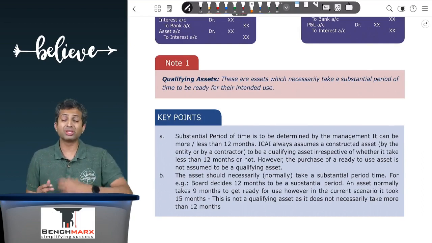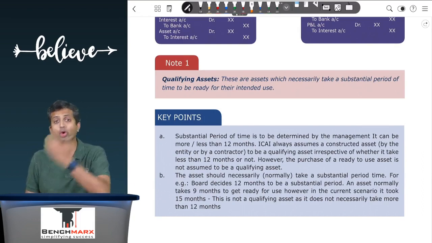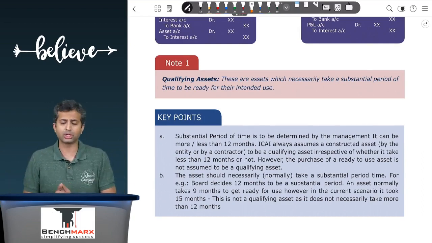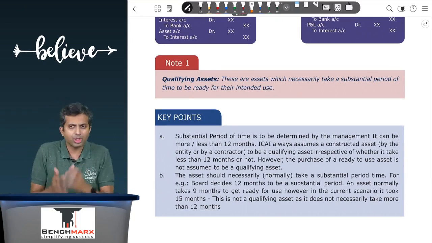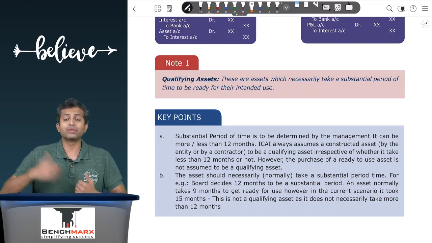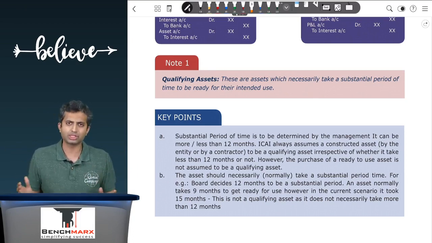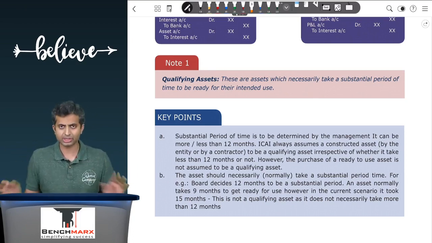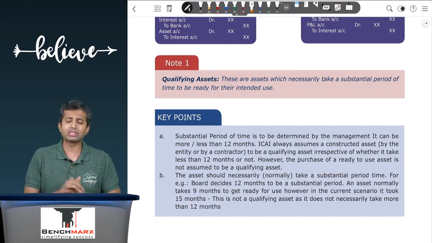Now, a few key points over here will also involve figuring out how do you measure the period? Well, you measure the period as the number of months the asset ordinarily takes to get ready for its intended use. So typically the asset ordinarily takes around 6 to 8 months. However, because of your inefficiency, you have taken 15 months. That does not mean that the asset is qualifying because it ordinarily takes 6 to 8 months. That is not a substantial period of time and hence this is not treated as a qualifying asset.